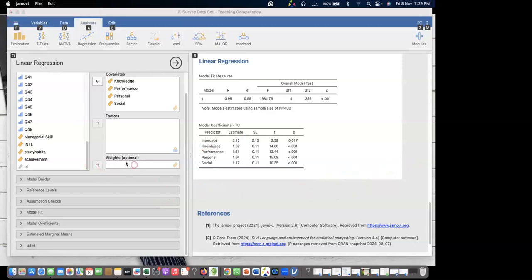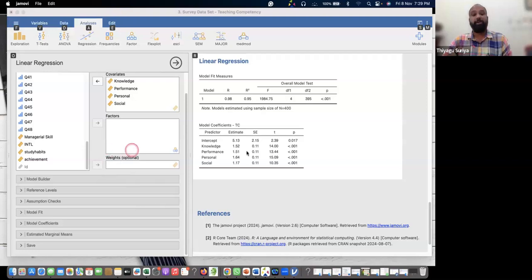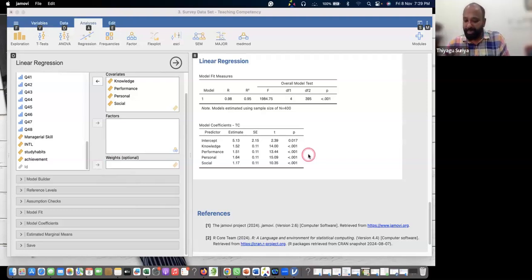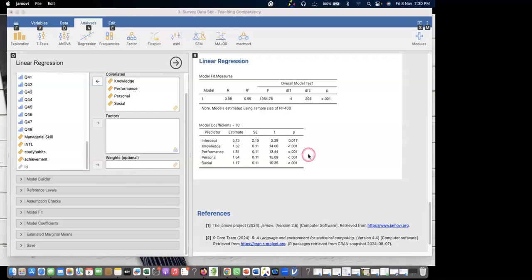We have to leave that component alone. While writing the equation, if the t score is not significant, there is no need to emphasize it. You can highlight in the finding, for example, that performance is not significant. You can tell that performance did not significantly contribute to your dependent variable. Just remove it. Don't write it in the equation in this case. So you can leave that component alone and add the other things.